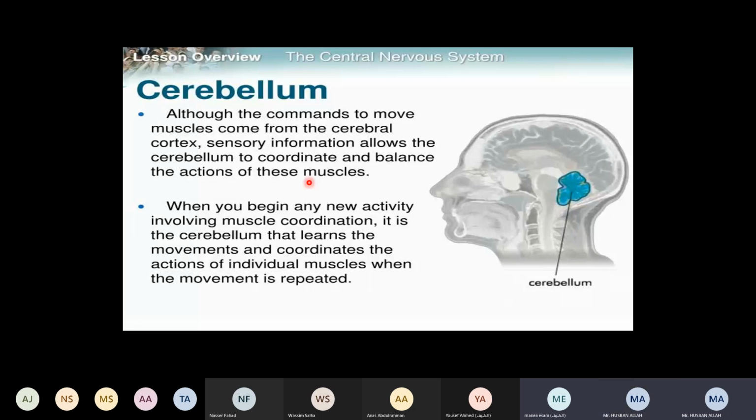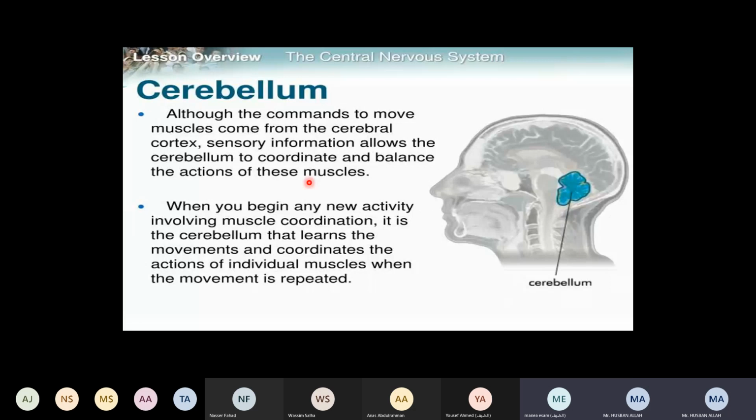Concerned part means, for example, the movement of the digestive system, right? The digestive system has movement. The grinding and chewing process is occurred by what? The digestive system. So it is coming from which part? It is coming from the cerebrum, from the limbic system. No, hypothalamus. Hypothalamus is a part of the cerebrum, right?